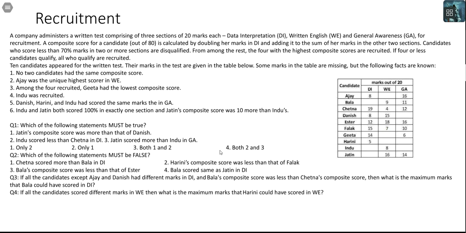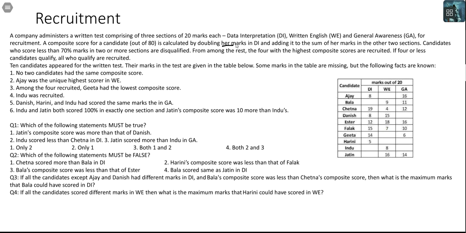which is nice. I'm saying nice because the question said doubling her marks, not his, adding it to the sum of her marks in the other two sections. Candidates who score less than 70% marks in two or more sections are disqualified. From among the rest, the four with the highest composite scores are recruited. If four or fewer candidates qualify, all who qualify are recruited. So at most four will get selected.